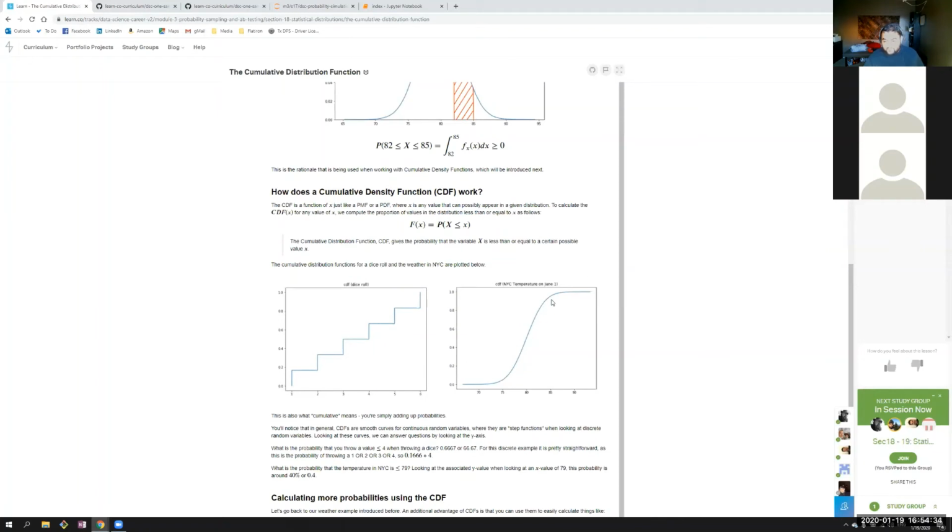On this curve, we want to see what the odds are that we would see a value that is less than 85, and we just look at what the y value is here. That y value tells us that of all our observations, 0.85, or 85% of them, are going to be less than 85, and that's what the CDF is doing.